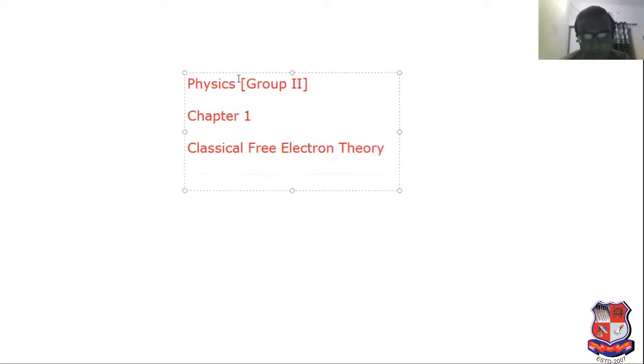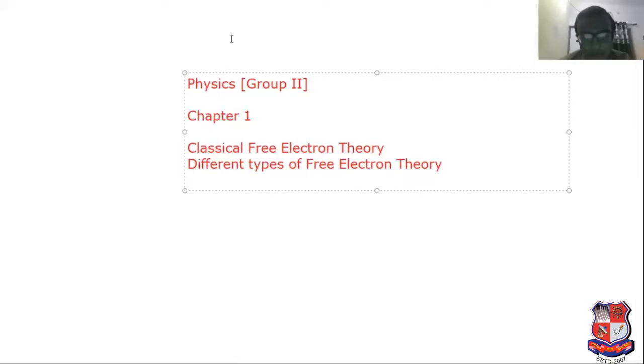And different types of free electron theory. We have discussed the different types of free electron theory in this lecture.